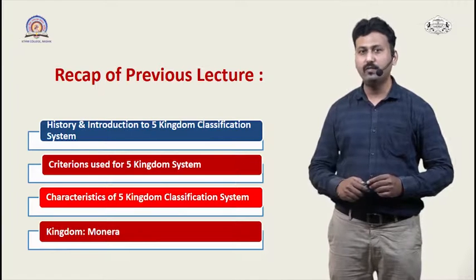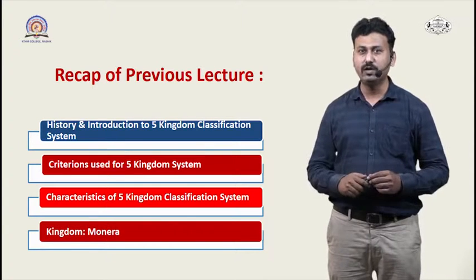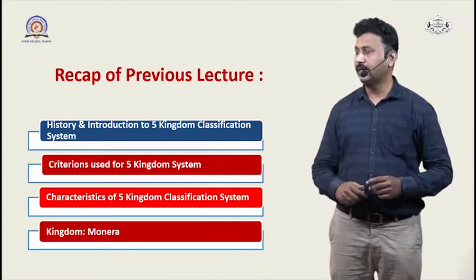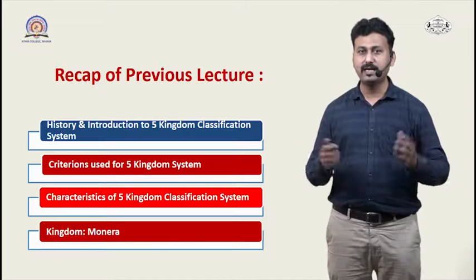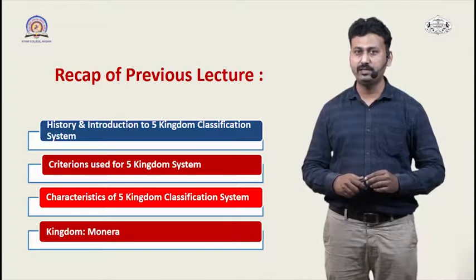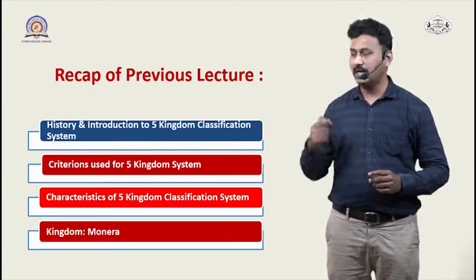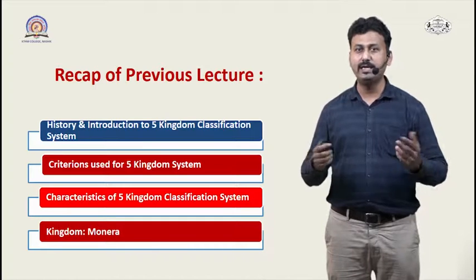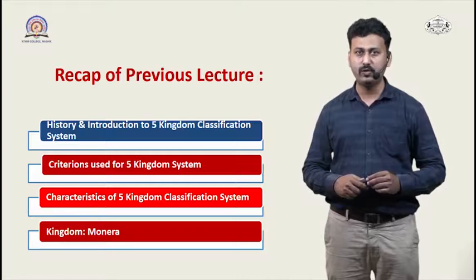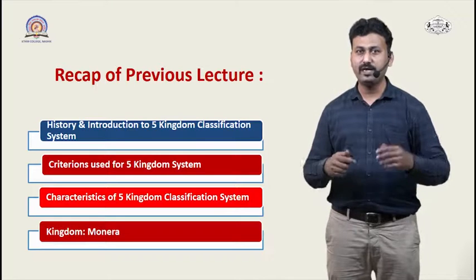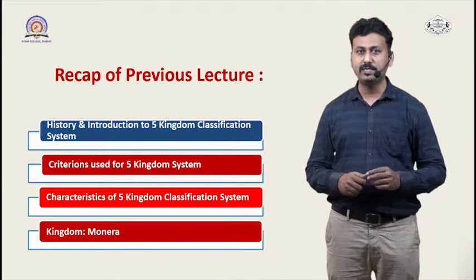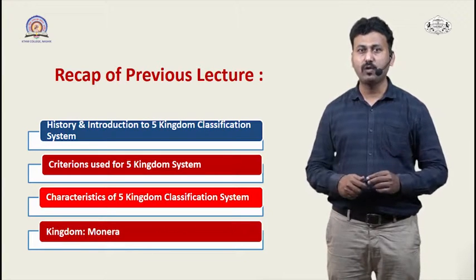Then we have seen what criteria are used for this 5 kingdom classification system. Then we took an overview of the basic characteristics of this classification system. And finally we started with the first kingdom, that is Kingdom Monera, which basically includes all the unicellular prokaryotes. We classified them into Archaebacteria, Eubacteria and Mycoplasmas, Mycoplasmas being the smallest organisms living on this earth.